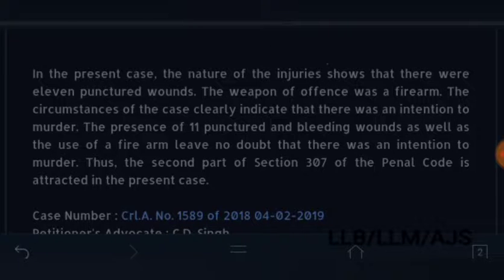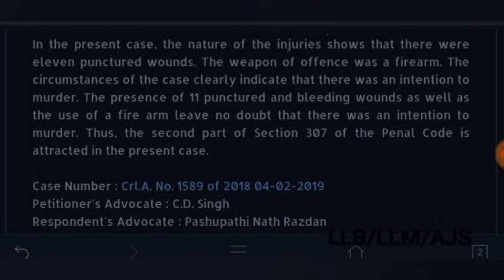In the present case, the nature of the injury shows that there were 11 punctured wounds. The weapon of the offense was a firearm. The circumstances of the case clearly indicated that there was an intention to murder. The presence of 11 punctured and bleeding wounds, as well as the use of firearms, the kind of weapon used for the purpose, leave no doubt that there was an intention to murder. Thus, the second part of Section 307 of the Penal Code is attracted in the present case.